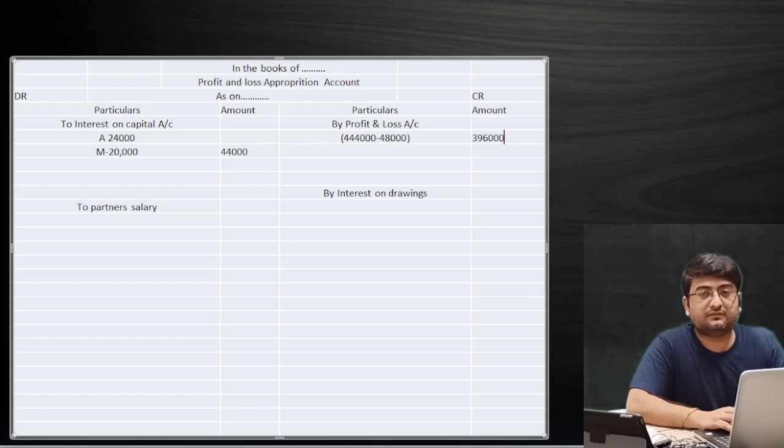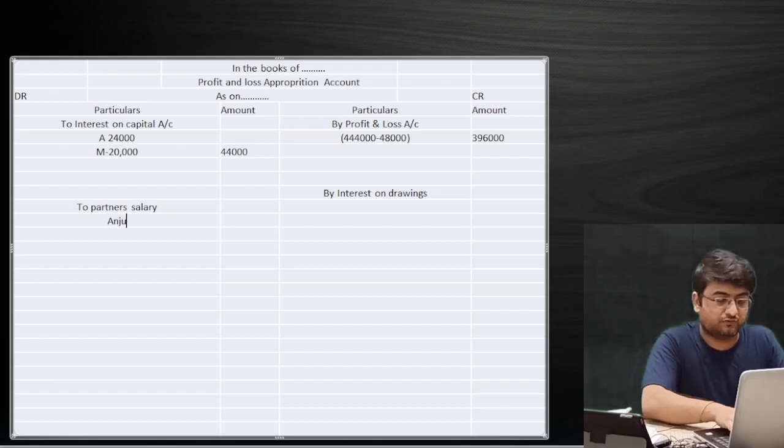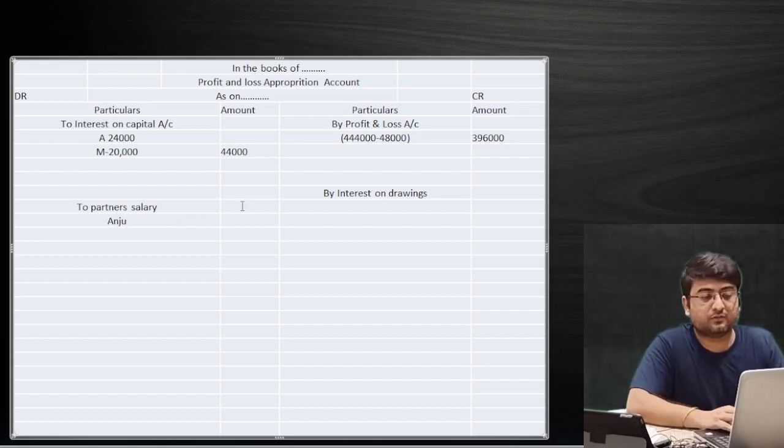Now that we have the profit amount, we can also give the salary to Anju, which was 10% of the net profit. We can easily calculate 10% of 3,96,000, which is 39,600 only. Hope you understood this amount.